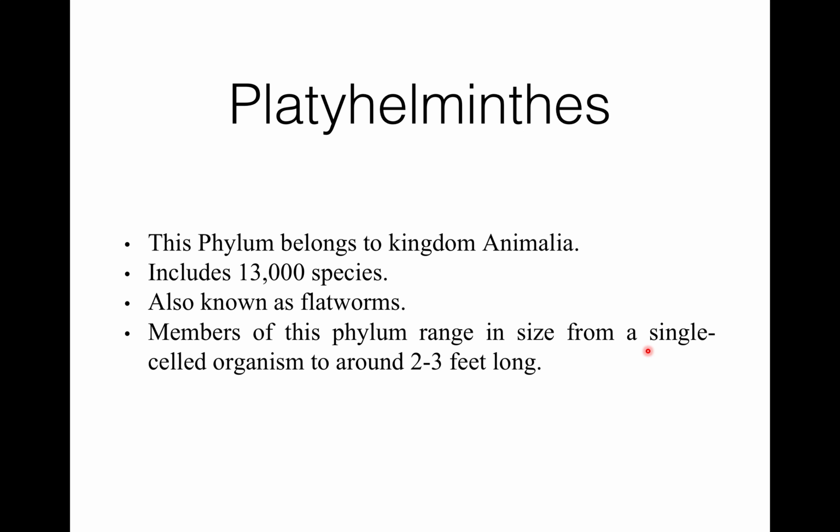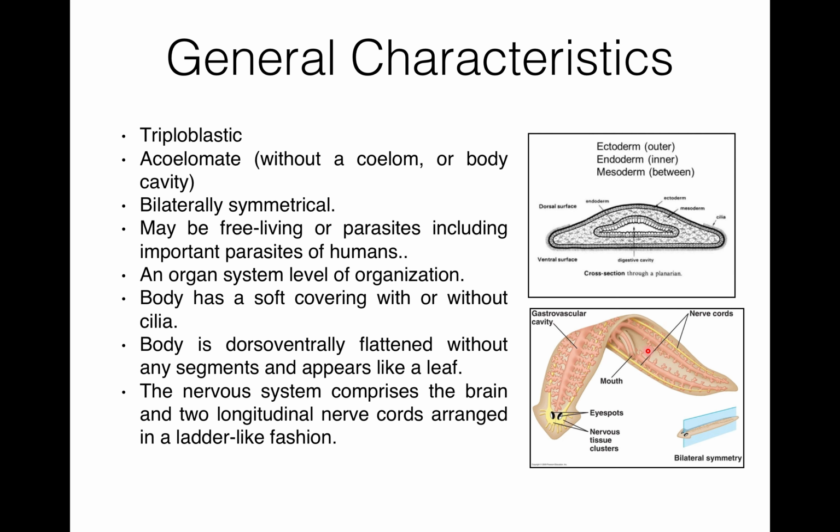So I summarize now. They are triploblastic, acoelomate, bilaterally symmetrical animals, and they may be free living or parasitic in nature.